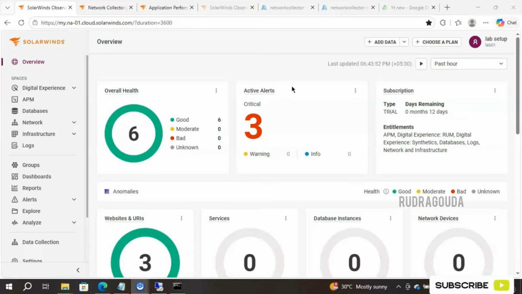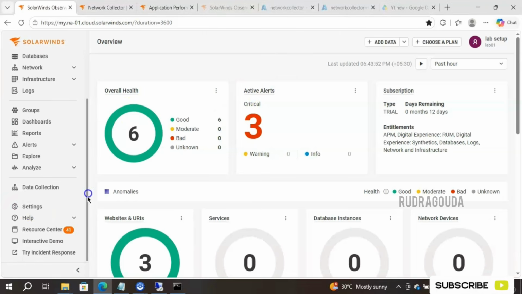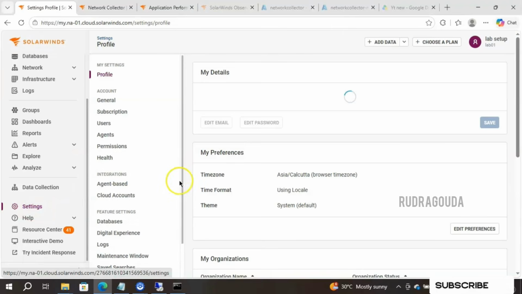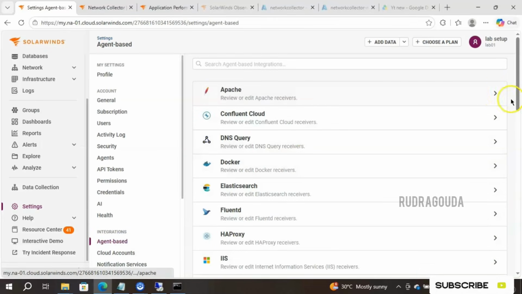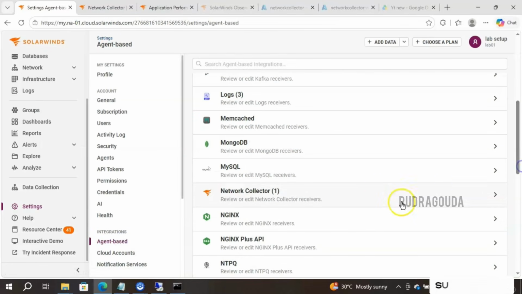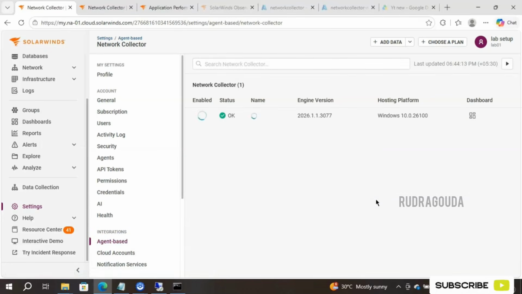Okay, now the network collector installation is completed successfully. To check the status, you can go to Settings and then go to Agent Based. Inside Agent Based, you will find an option called Network Collector. Whatever network collectors you might have in the environment, you are able to see everything over here. Currently, I have only one network collector, count is 1, status is enabled, and status is OK. This is the name of the collector, and the engine version and hosting platform.